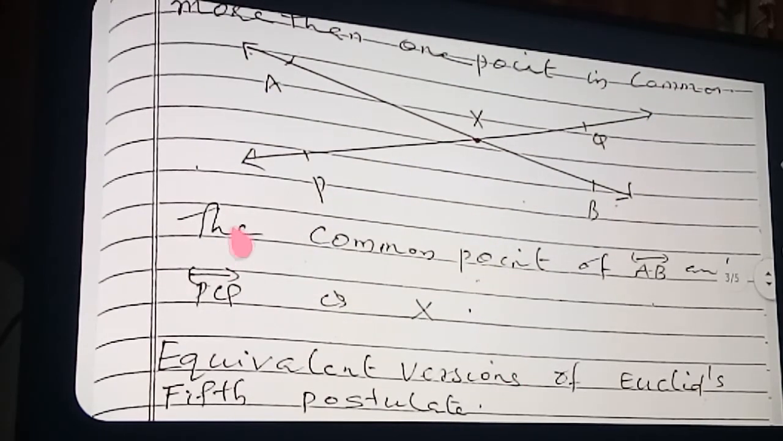The conclusion is that the common point of line AB and line PQ is X. So only the statements of this type of theorems will be asked, as the proofs are not required. So learn the statement, and learn the diagram also.